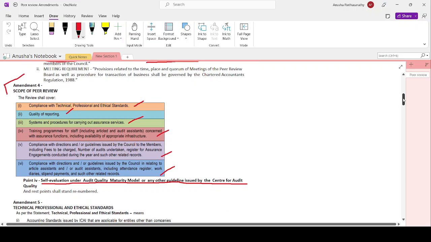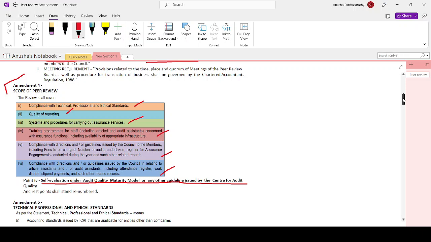See, in this session itself, I'm going to cover all the points with respect to the amendment area, so that if a question is asked, we can just write this, not that only the amendment is covered. For the scope of peer review, if a question is asked, we can just copy the same answer and write there. Okay. Now, let's repeat.